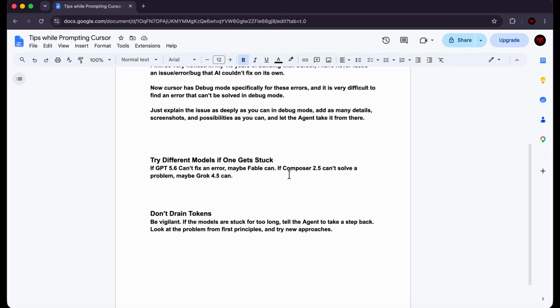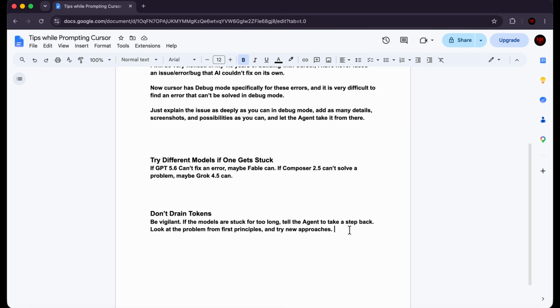My next tip for debugging is don't drain tokens. When an agent is stuck on a problem, there's probably something wrong in its context, and it's probably stuck doing the same thing over and over again. And this drains tokens very quickly. So if you realize that an agent is stuck on a problem and it's not making any progress, pause the agent. Tell it to take a step back. Tell it to look at the problem from first principles and try new approaches. Because it's probably just doing the same thing over and over again on a problem, and that is not working. So tell that to it very clearly.